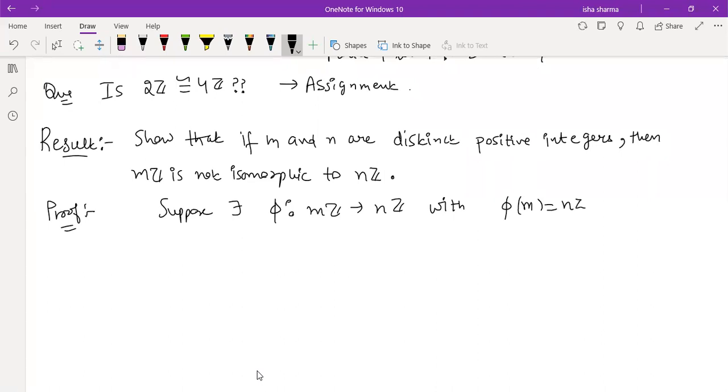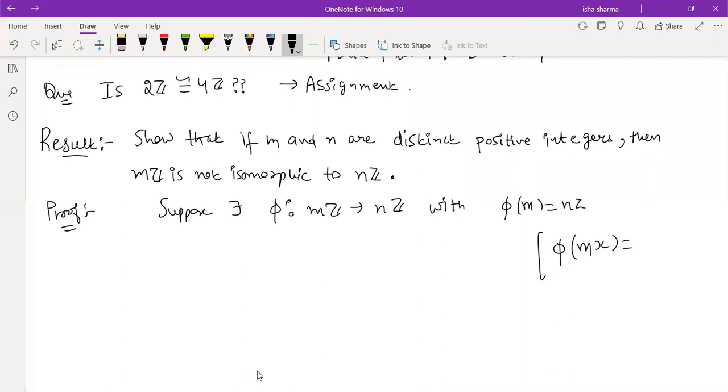This is a way to define whatever number phi of m turns out to be, because mZ contains elements of the form m times x. If I give you the mapping of m, you can see where m times some number is going.